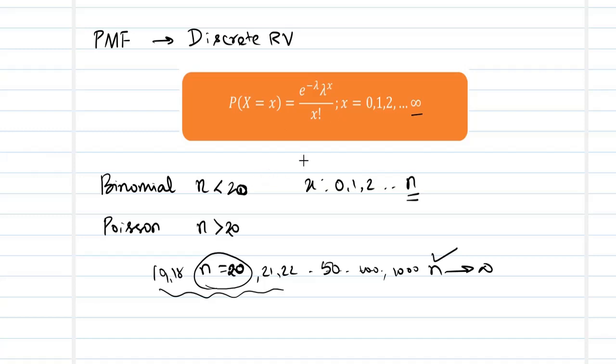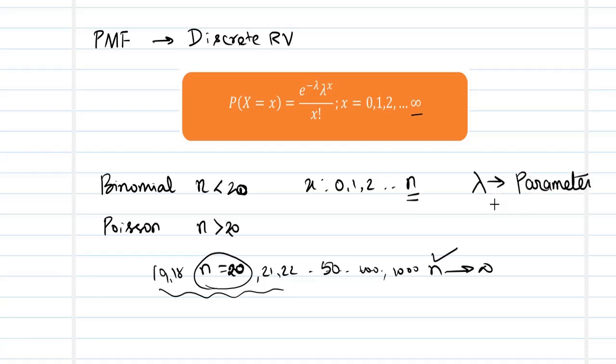distribution. Now x is the random variable which we are going to explore. Apart from x, the only symbol available here is lambda. Lambda is called the parameter of the distribution. So why do we call it a parameter?